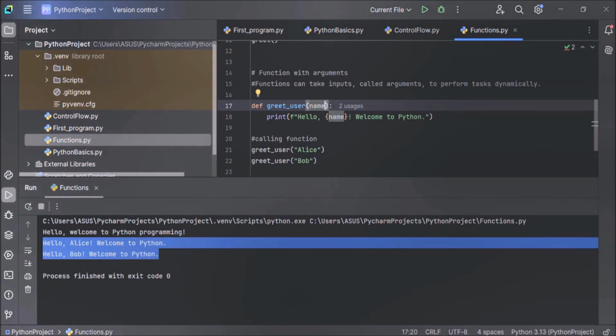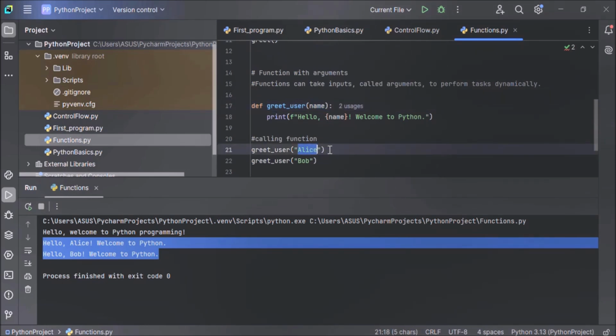Now here let's understand one more thing. What is the difference between parameters and arguments? Parameters are defined in the function. This name is a parameter. Parameters are defined in the function header and act as a placeholder. This is our function header: def greet_user, this is our function name. Parameters are defined in the function header and arguments are the actual values passed when the function is called.